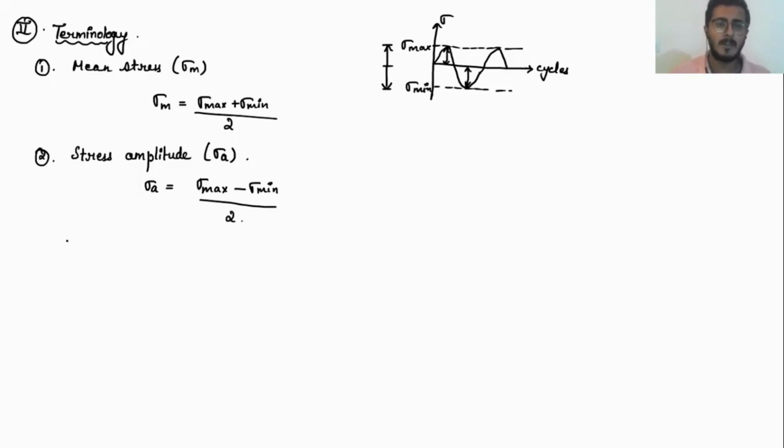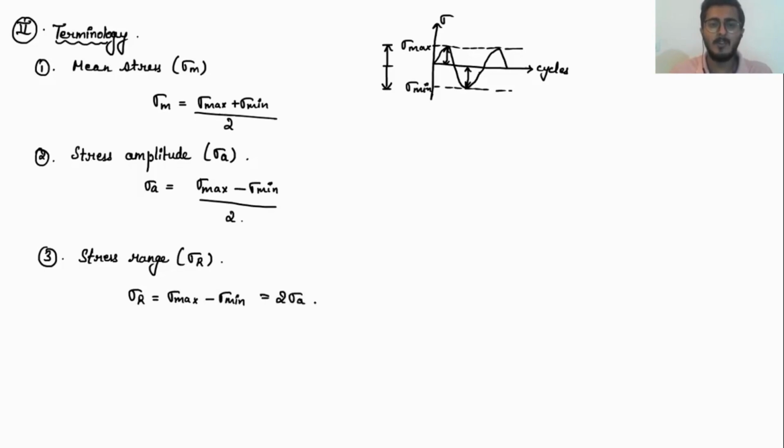The third terminology that is also used is the stress range. What is the stress range? It is given by sigma r, and this stress range is sigma maximum minus sigma minimum, or I can say it is two times the stress amplitude.